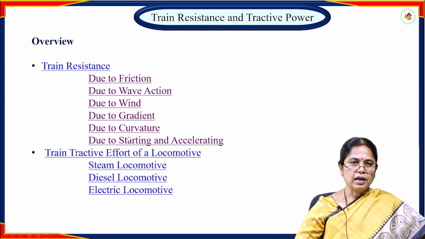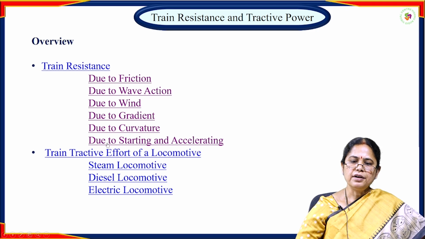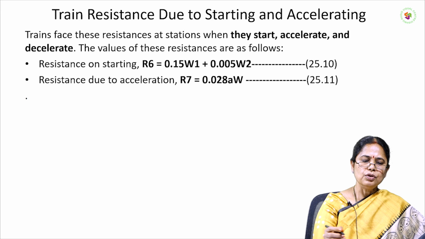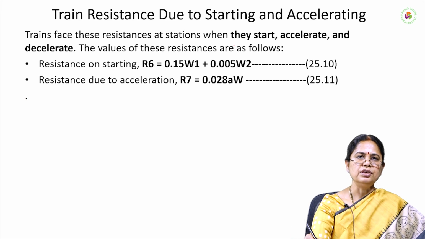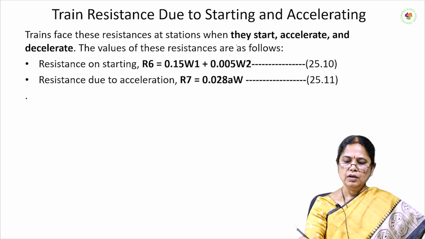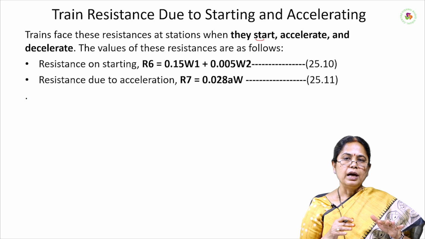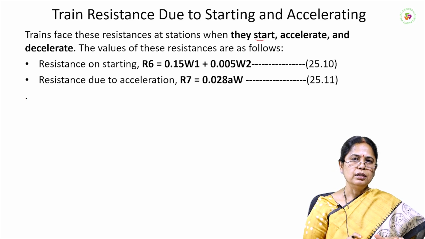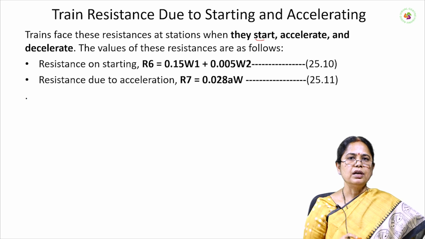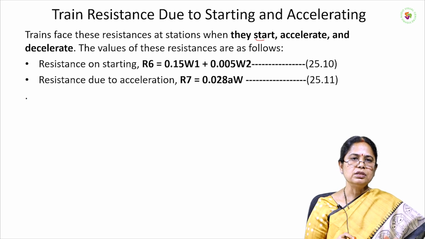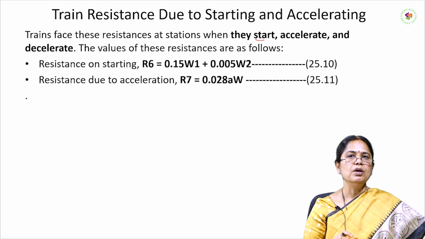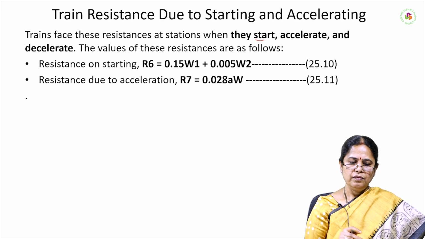Next, the last one, is the train resistance due to starting and accelerating. The train faces this resistance when it is starting and accelerating. It will cause some pressure and some resistance to the movement of the vehicle on the rails.